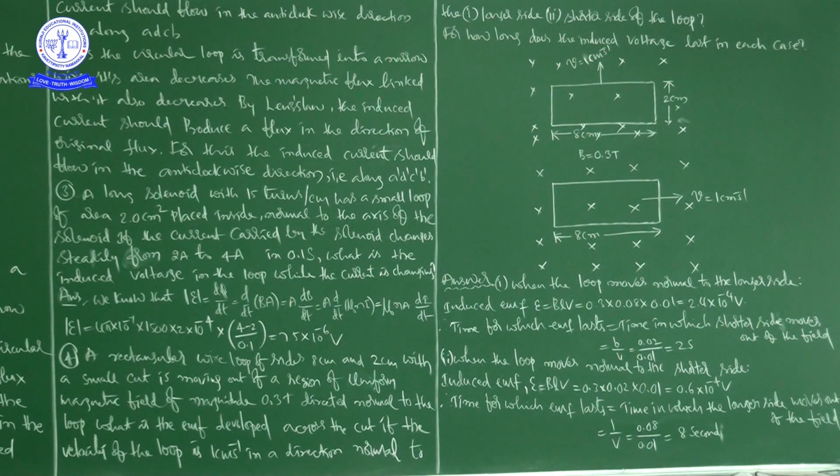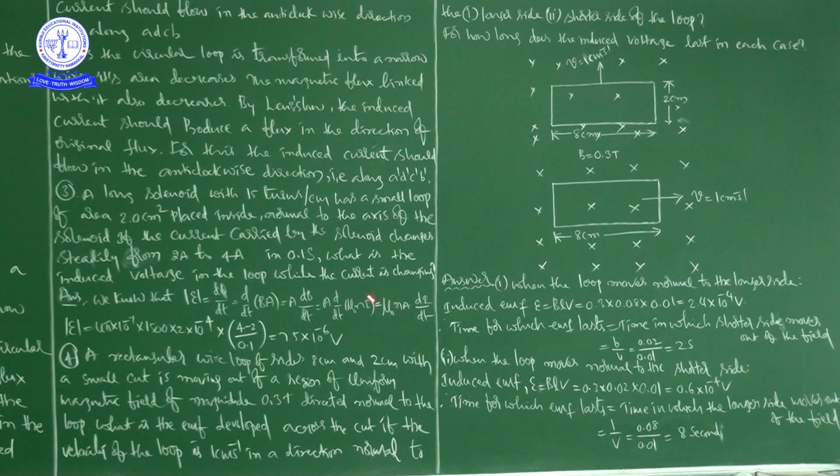First we take the first case, when the loop moves normal to the longer side. What is the formula of induced EMF? Induced EMF, epsilon, is equal to BLV.